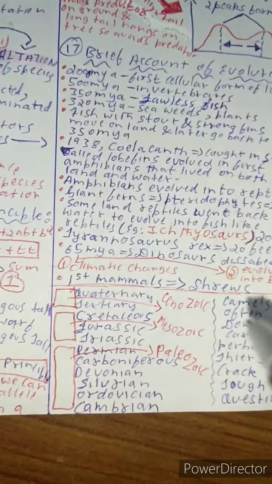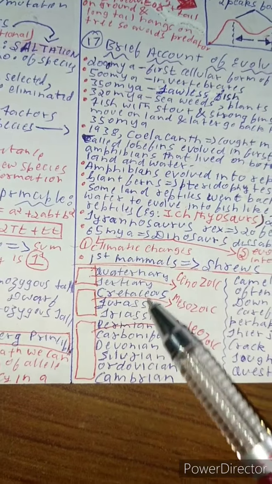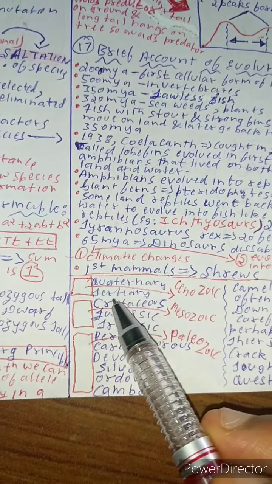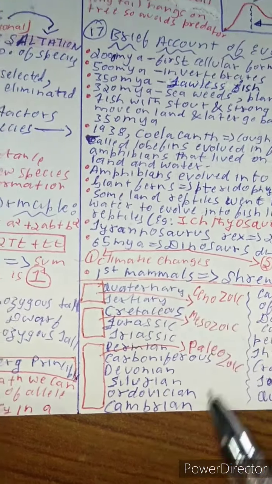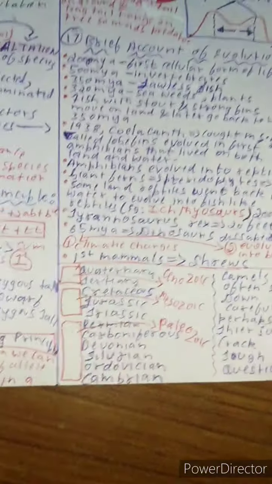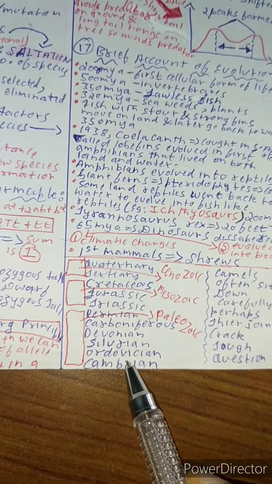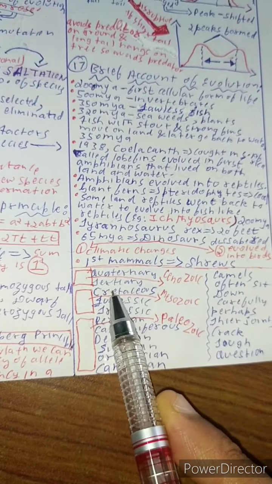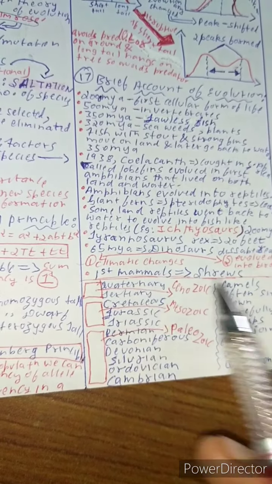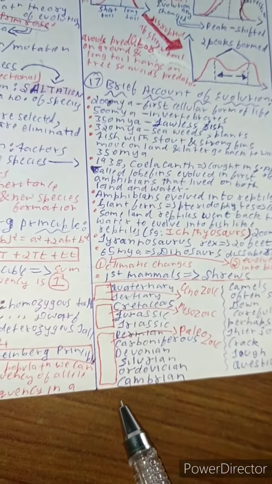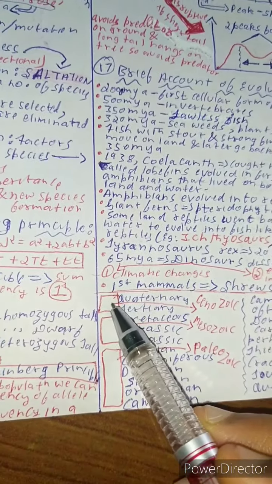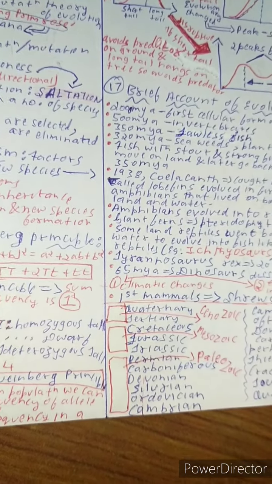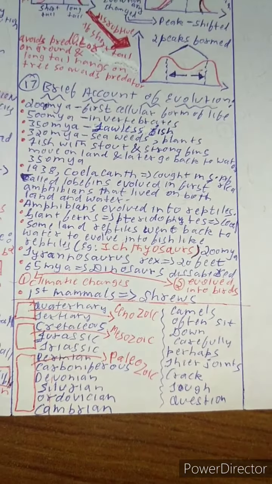So we need to know about some eras and all the periods which existed on Earth. First of all, it's the Quaternary period. Let's come from down to top. The first period was Cambrian, Ordovician, Silurian, Devonian, Carboniferous, Permian, Triassic, Jurassic, Cretaceous, Tertiary, and Quaternary. The oldest one is Cambrian and the youngest one is Quaternary. And these are collectively called Cenozoic, and these three are collectively called Mesozoic, and all of these are collectively called Paleozoic.